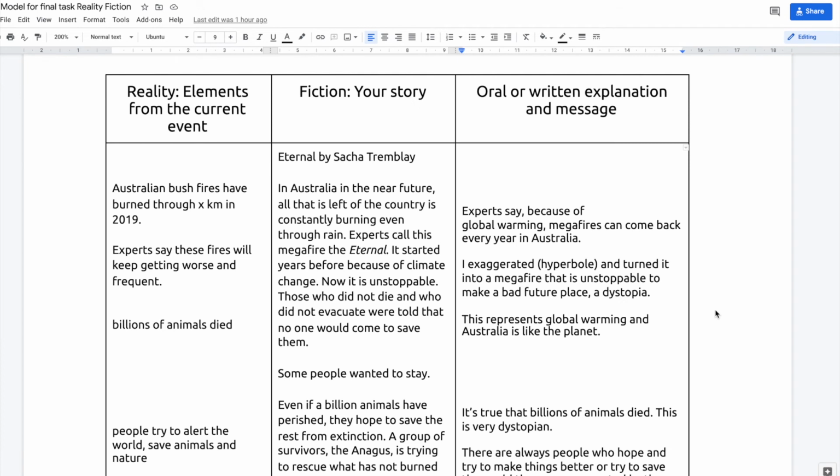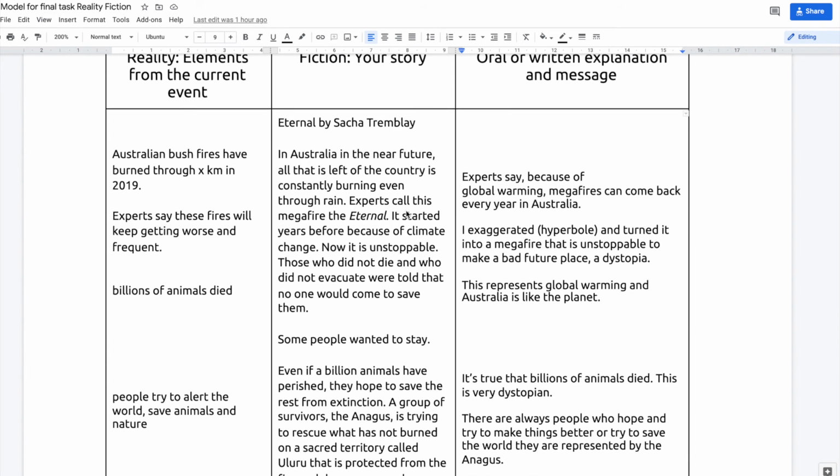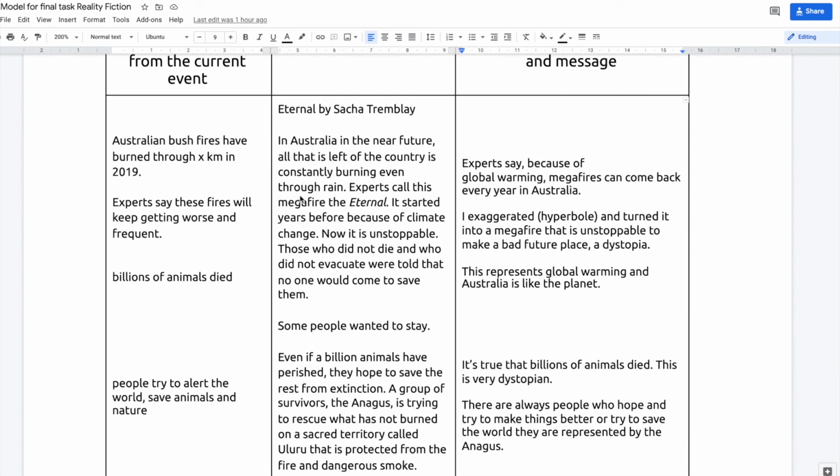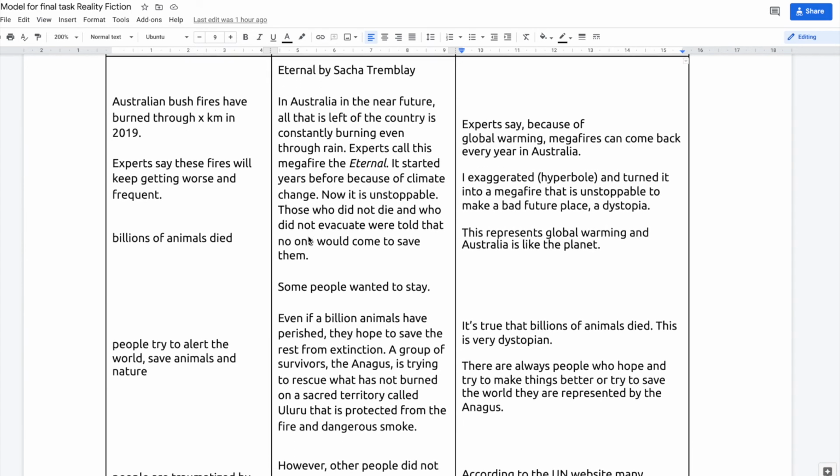Having interpreted my texts through a dystopian lens, it's time to imagine a dystopian story. Here the work is already done, that's the model, but you will quickly realize that the elements from the previous charts are all here. So we have the elements from the current event, and even some of the things that I used for representations and symbols are going to be useful again for my explanations. The only thing I needed to do afterwards is to transform my ideas into a bigger text and create the summary of my story.